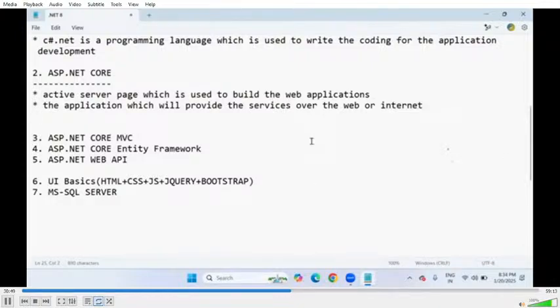Is it the definition of ASP only? No, ASP with the core. ASP.NET is separate. Previously, it was integrated with the .NET framework. Nowadays, ASP.NET Core is there. ASP.NET Core is a completely different architecture, the MVC architecture, through which we are going to design.